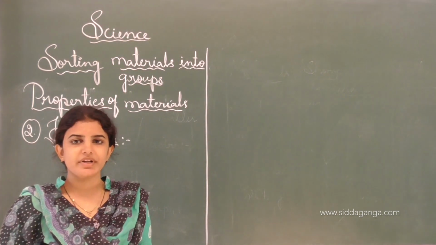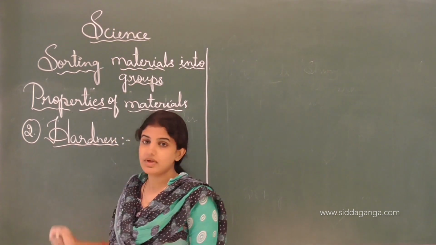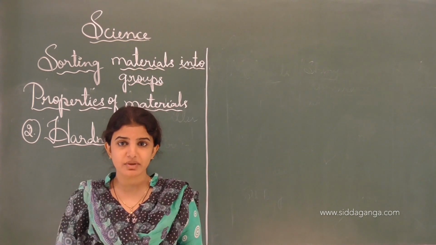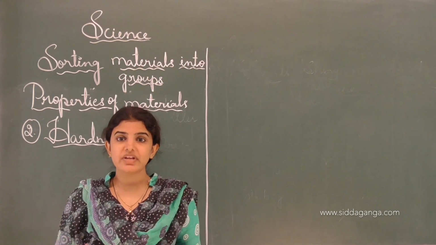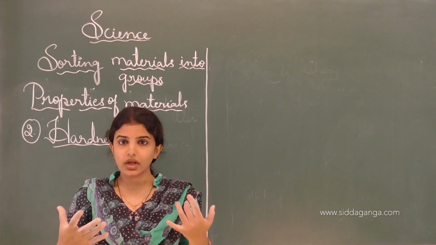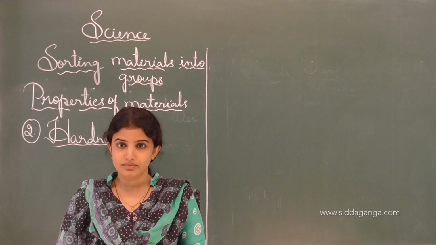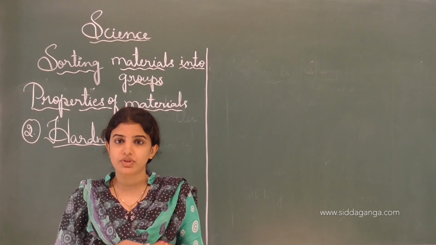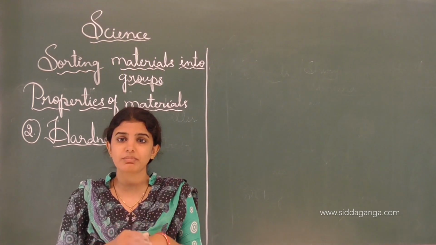The second property is hardness. When we touch a substance, we feel it as soft or hard. For example, in our body, if we press our hand, we feel it is smooth and we can change its shape to some extent.